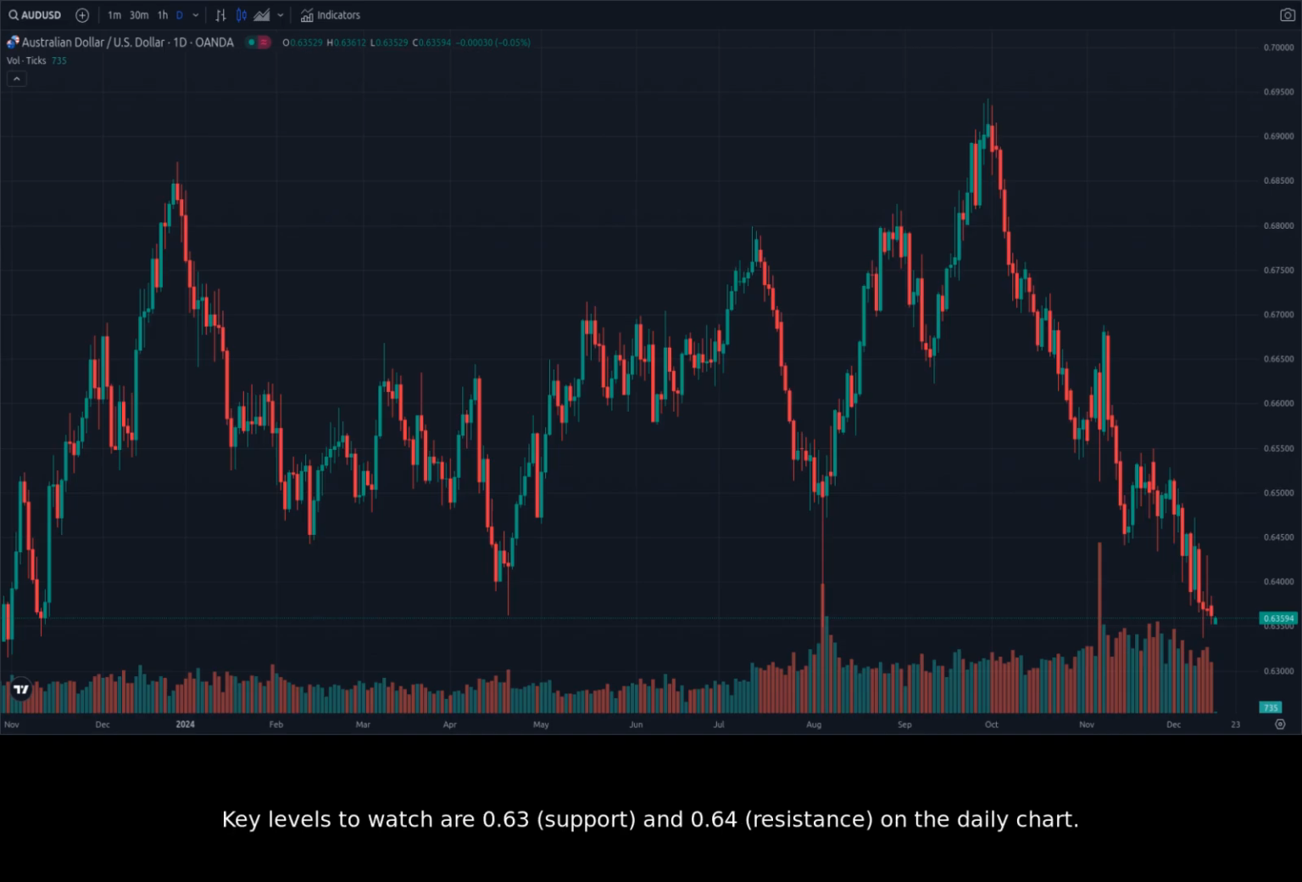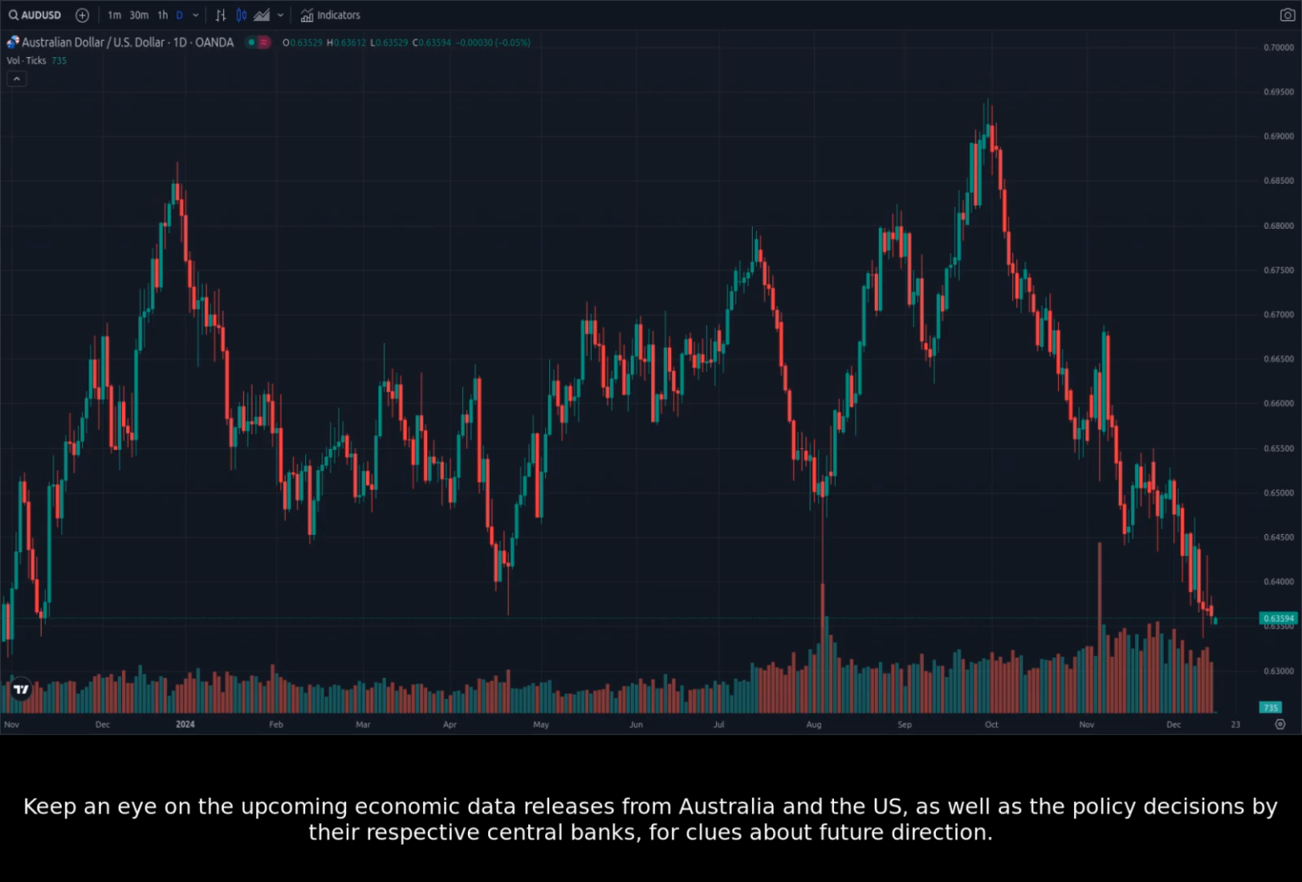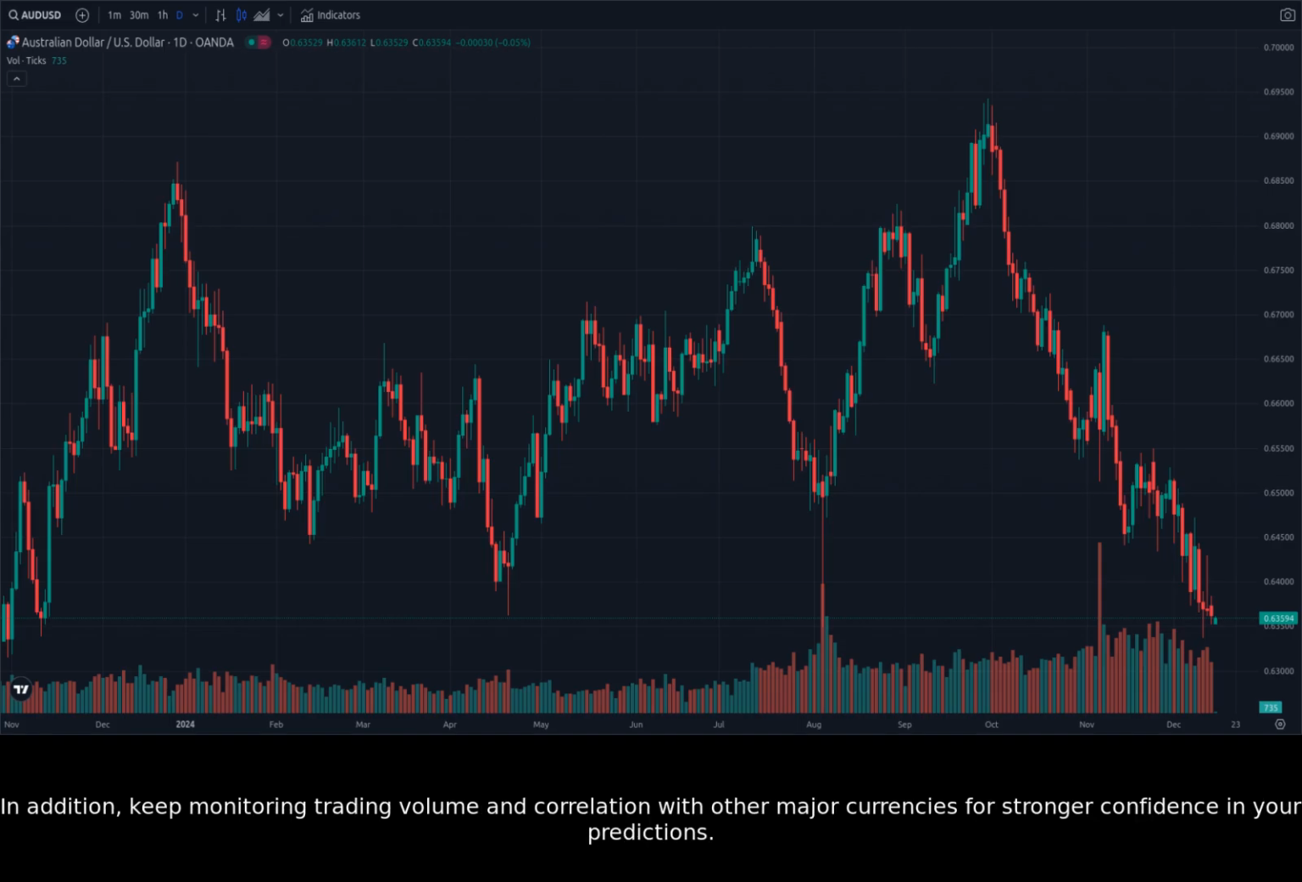Key levels to watch are 0.63 support and 0.64 resistance on the daily chart. A break above 0.64 would signal a potential bullish reversal, while a break below 0.63 could lead to further declines. These outcomes have moderate likelihood and can be greatly affected by various global economic reports and central bank news. Keep an eye on the upcoming economic data releases from Australia and the US, as well as the policy decisions by their respective central banks, for clues about future direction. In addition, keep monitoring trading volume and correlation with other major currencies for stronger confidence in your predictions.